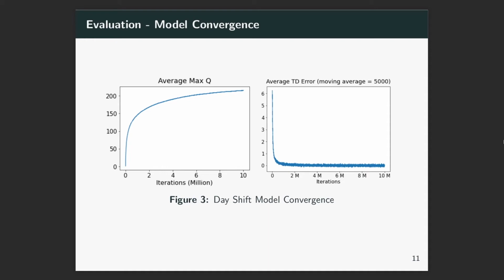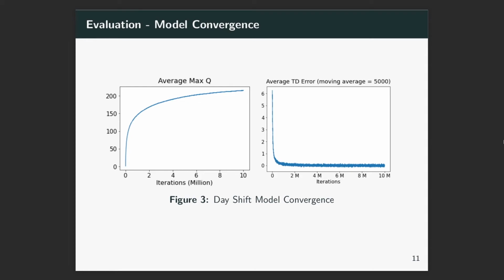The first evaluation is the convergence of optimal Q values and the TD error. Q value is a number associated with each state action pair. You can think of it as the expected earning per shift for a driver who is in that state and takes that action. During the training, these Q values are updated by some amount known as TD error, and we expect the TD error to be eventually close to zero.